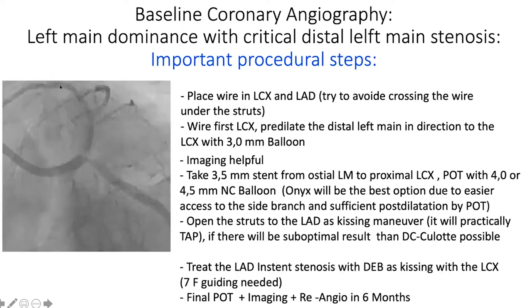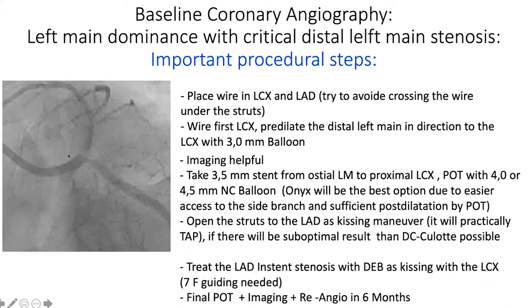You place the wire in the circ. This is the most important point. Try to avoid crossing between struts. Then you go with a second wire to the LAD, also trying not to go under the struts. Predilatate the circ. I would go here with a 3.0 balloon to have really good flow to the circ. Then I would take a 3.5 stent from left main to circ.